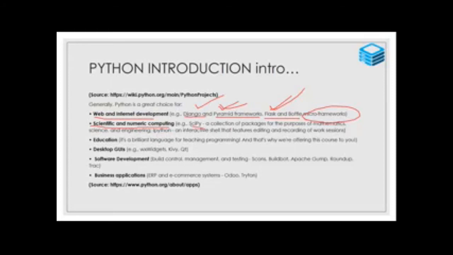SciPy is one library available. Then IPython is also available. SciPy is used for mathematical purposes and science and engineering calculations. Then on the education side, it plays a vital role in teaching and programming.